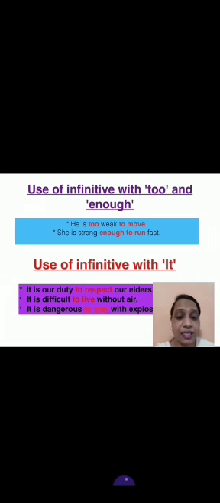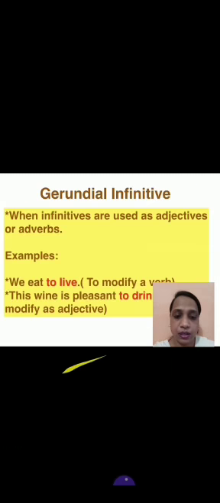It is dangerous to play with explosives. You can see to respect, to live, to play, these all are infinitives. Okay, so you have learned the usage of infinitive with too and enough, and with it.